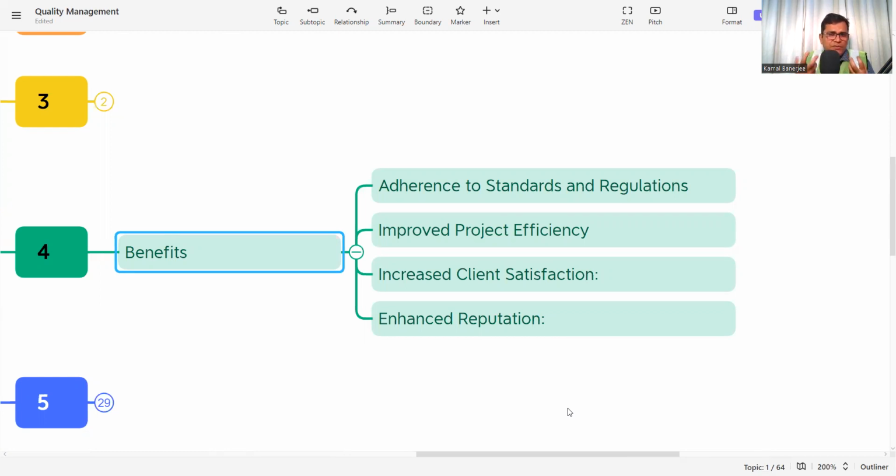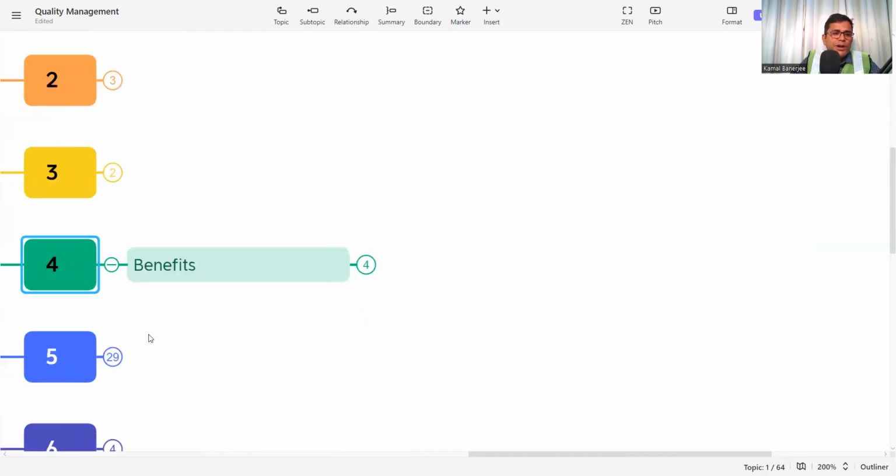Then improve project efficiency. The quality management system involves everyone in the process toward a common goal, so that project efficiency will be increased and the product will be delivered as per the requirement. Increase client satisfaction. In any business, the end result is that the client should be satisfied, to get more business from the client. The quality management system has that benefit. It ensures client satisfaction and then enhanced reputation. Whenever the client is happy, the reputation will be gained. So the quality management system enhances the reputation of the organization. These are the benefits of the quality management system.